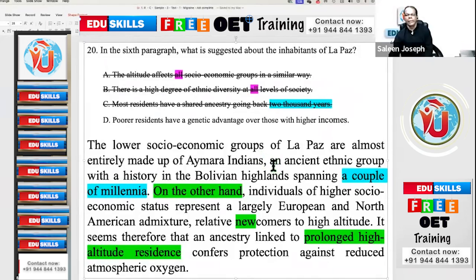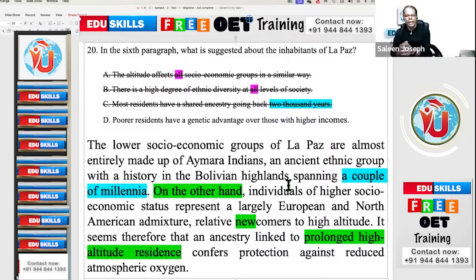An ancient ethnic group with a... just write this: the lower socio-economic groups have a history spanning a couple of millennia. The lower socio-economic groups, you can write in brackets the poorer residents. The synonymous expression is poorer residents, have a history spanning a couple of millennia. They have thousands of years of history in that land.